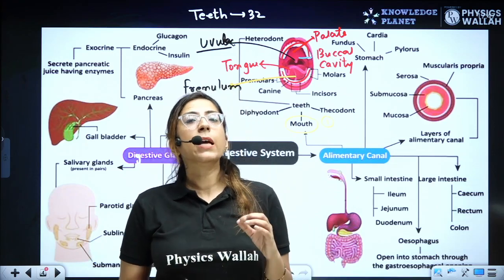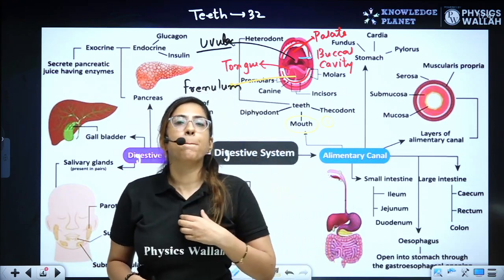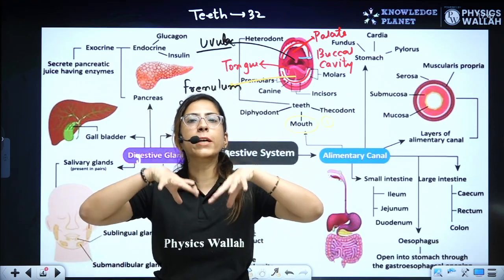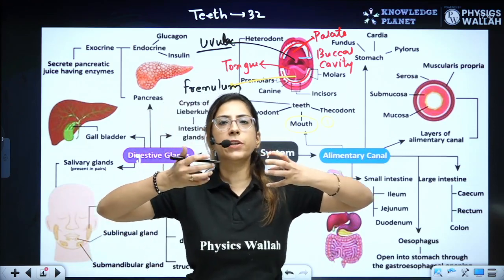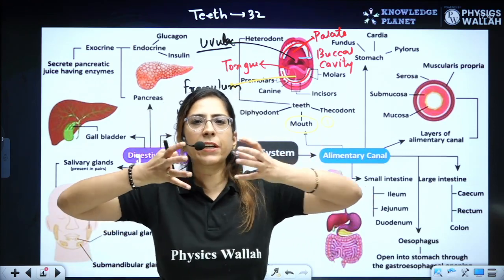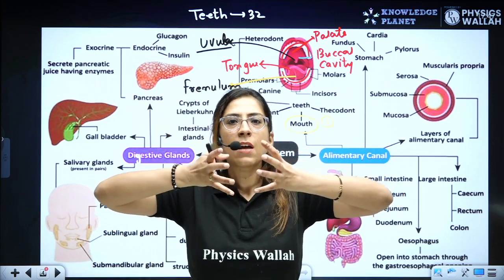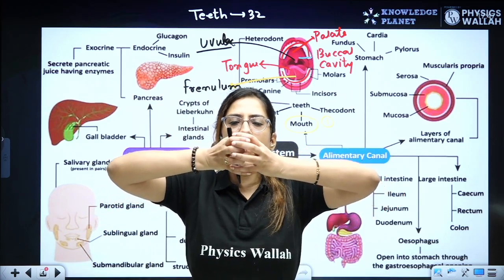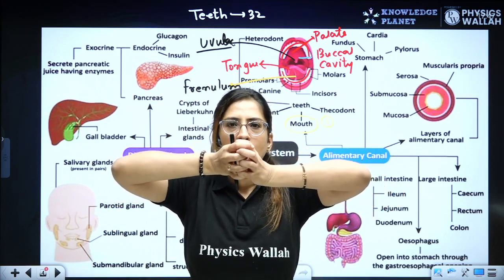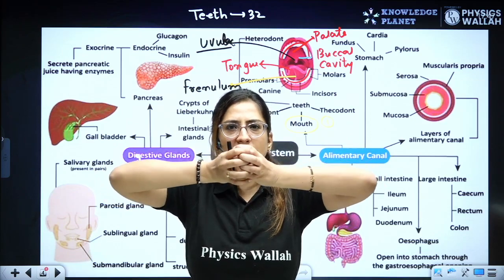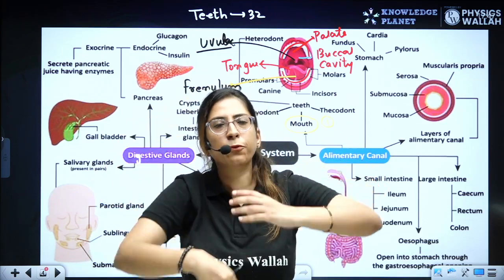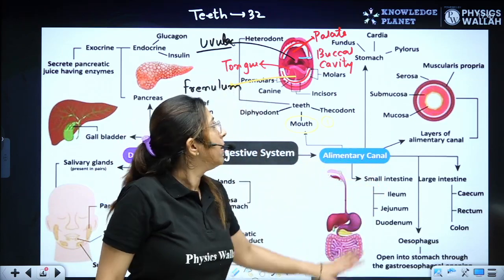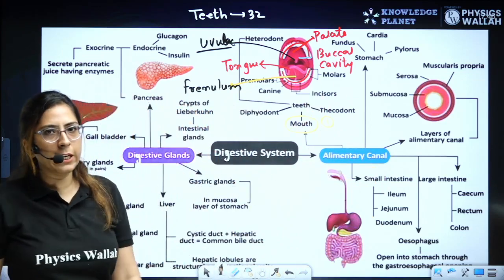So the esophagus acts as a pipe which helps in the movement of food, where there is a continuous process of peristalsis, where some muscles stretch and later on relax. The stretching and the relaxing of these muscles push the food towards the lower side. Now then the food enters into the stomach.